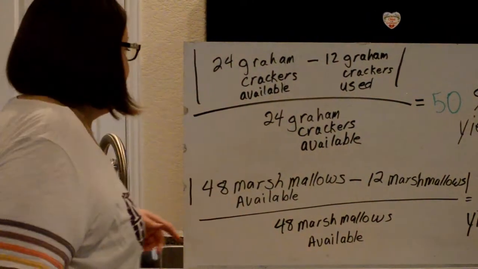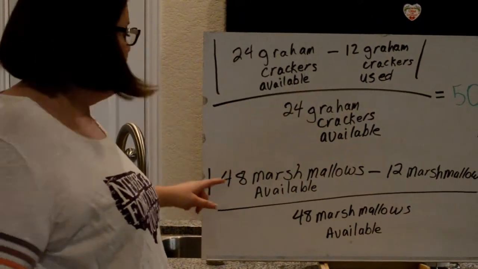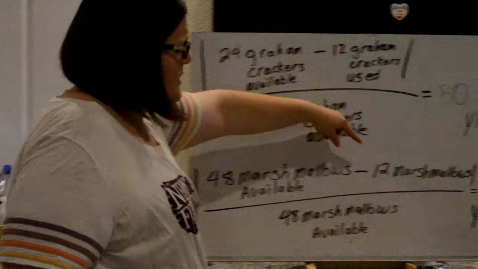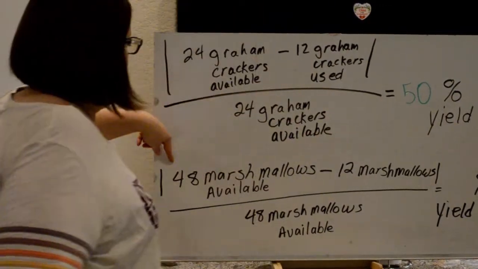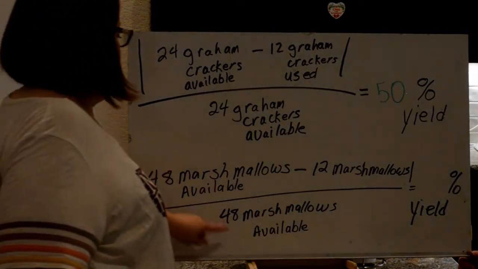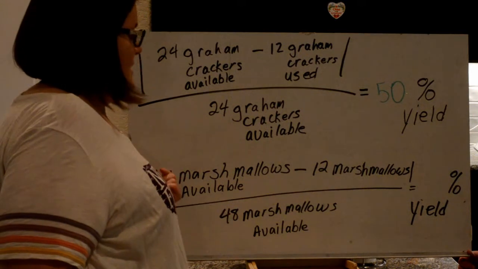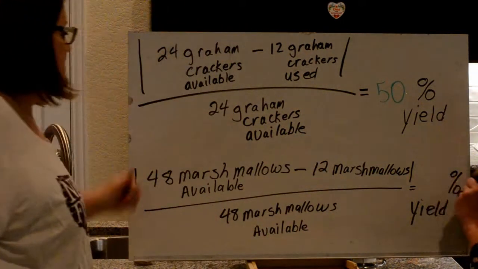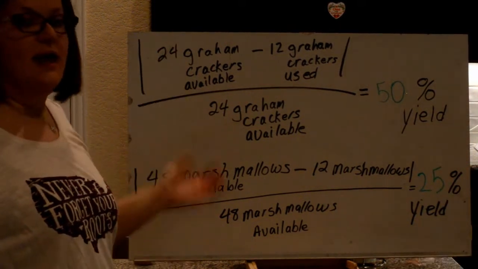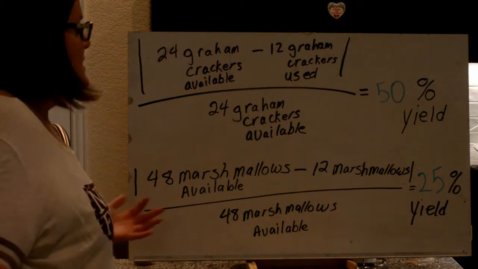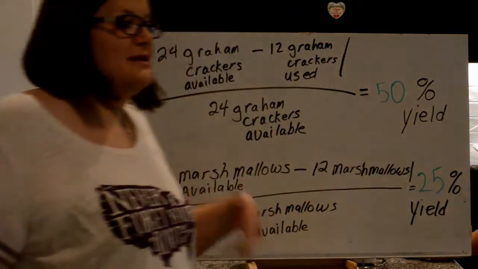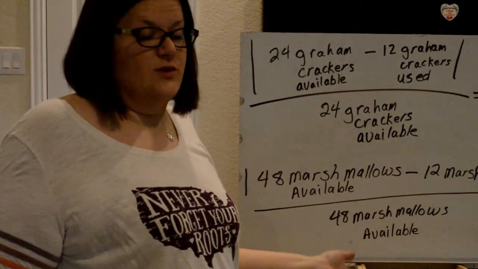Okay, so if you go to the marshmallows, let's see what happened here. We started out with 48 marshmallows available. We only used up 12. Okay, so remember 48 minus 12 was 36, keeping it positive because of the absolute value. Divide by the 48 that you had available, and then times that by 100, you get 25% yield. Because 36 over 48 is about a fourth, right, as a fraction, times 100, and that would give you 25. So that means that if you subtract from 100, you're left with 75%. That was excess. Right? So you had 75% of what you started with left over.